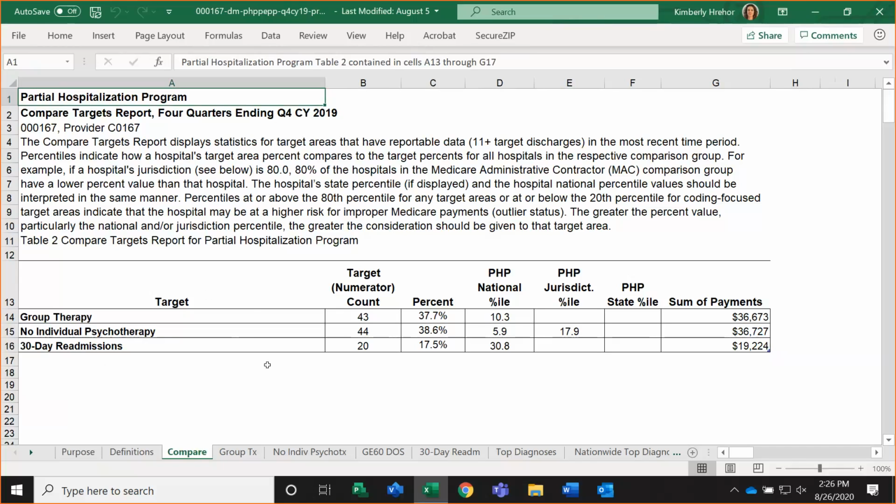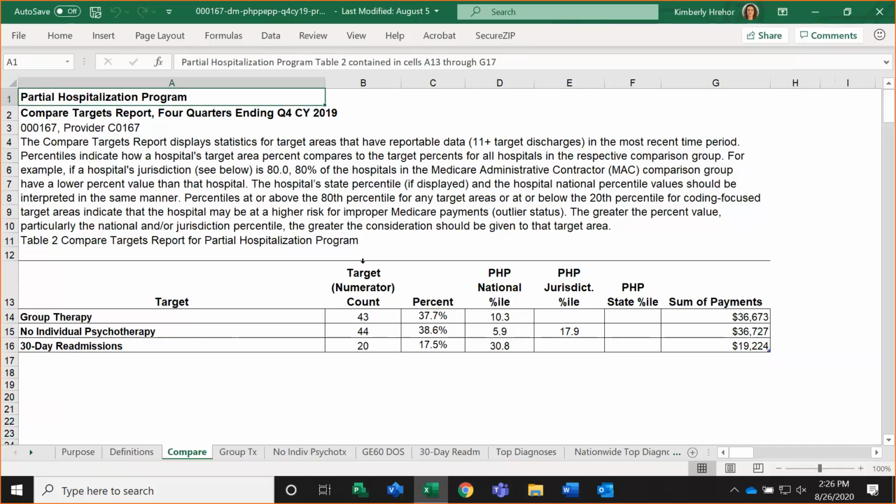Now we just have the target area names listed here. We still will show you the numerator count, which is the number of episodes that meet the numerator definition. The denominator definition is not included on this report. However, it will be included on the target area reports as in the past.